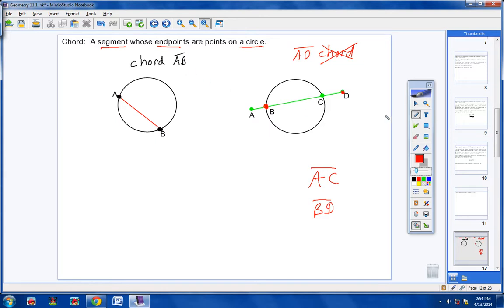So hopefully by now you have figured out there is one chord here, and the one chord is BC. So we definitely have chord BC, because this segment right here has a point B on the circle and a point C on the circle. Do you understand what a chord is? It's very, very important that you understand the terms that we're going to cover today, and that you memorize them and keep them in your memory, because we're going to use these words a lot in theorems. Okay? All right, let's continue on.